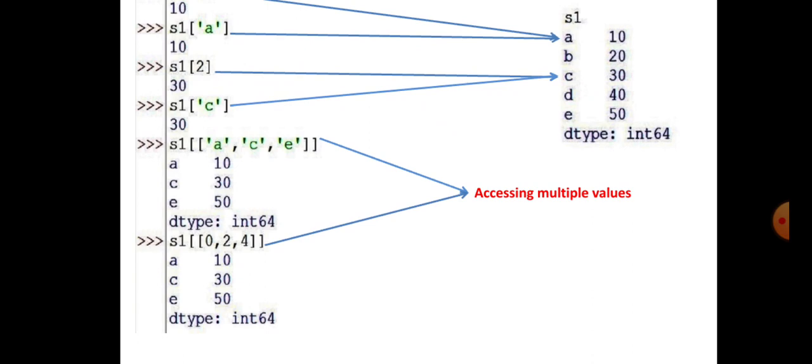Series object has 0 to 4 values, then 0 to 4 indexing is also used. Implicit indexing is used, and the values of implicit indexing, that is 10, 30, 50, will be displayed here.